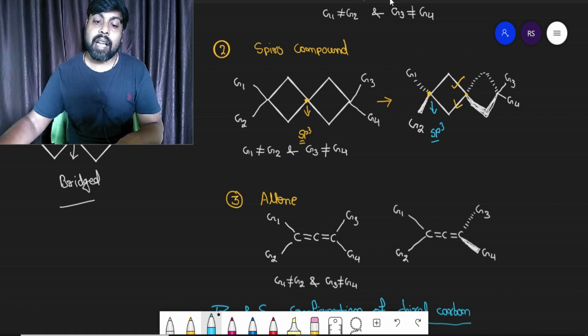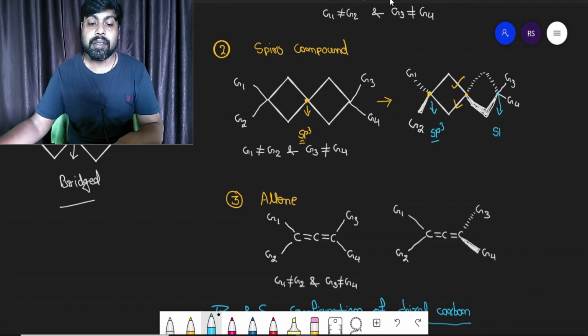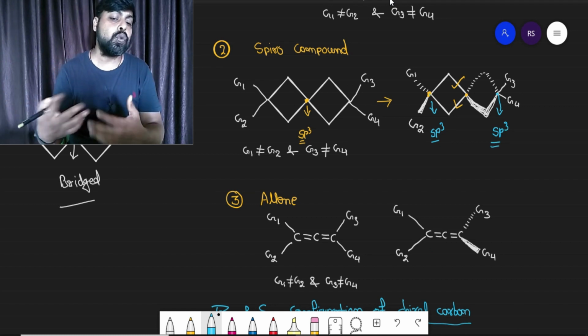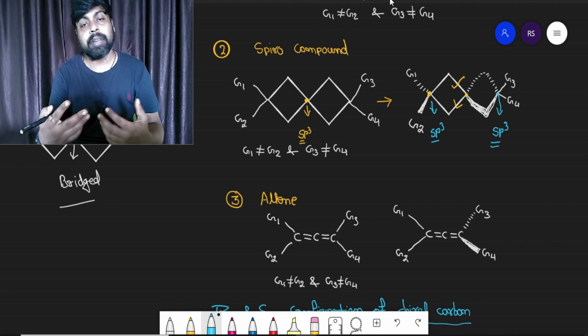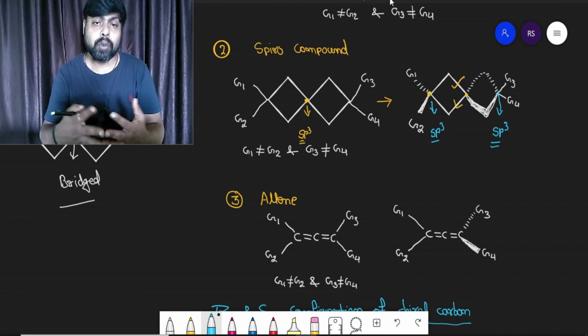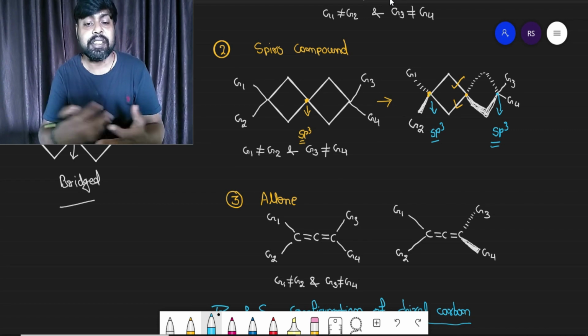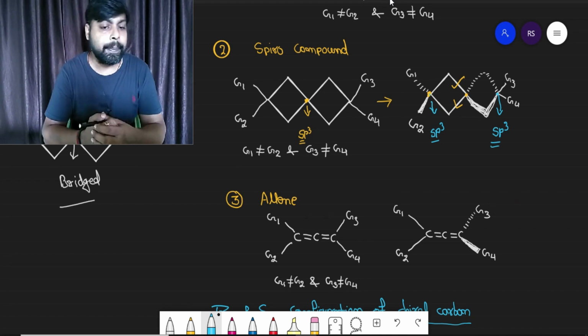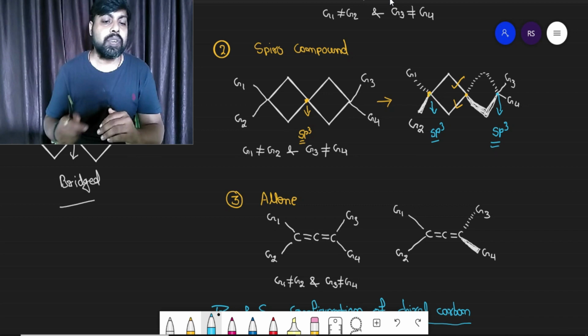Now look at the last terminal carbon atom, which is again sp3 hybridized. Its 2 covalent bonds attached with the cyclic ring are already shown out of the plane of paper, so the other 2 covalent bonds, attached with G3 and G4, will be in the plane of paper. Now observe the situation.